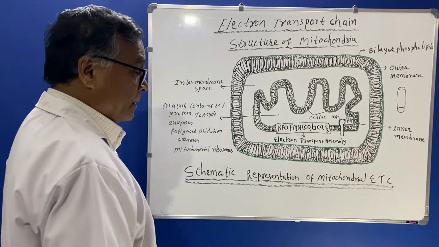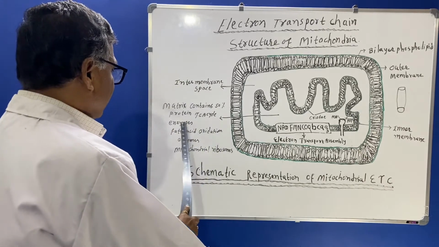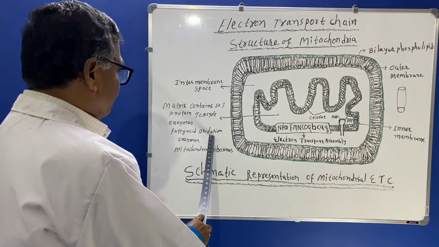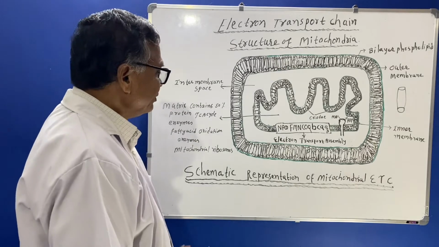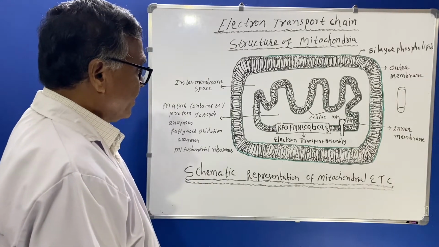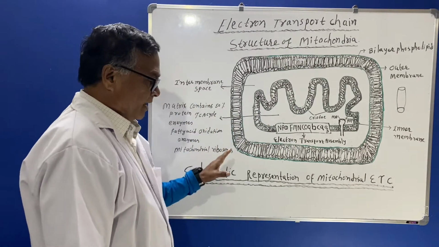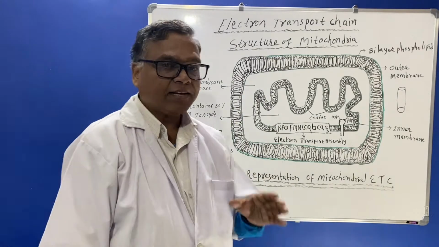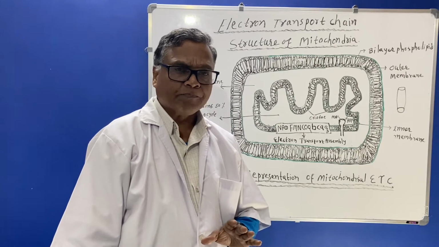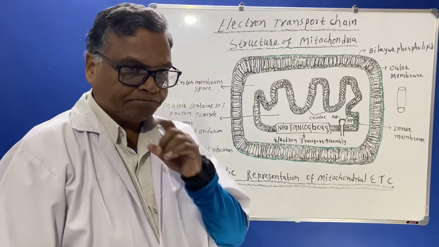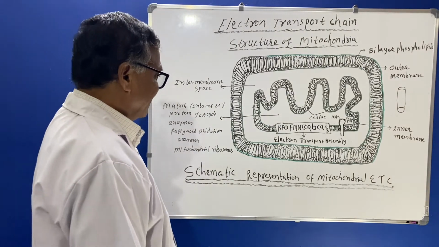It is called the matrix, and this matrix contains 50% protein, TCA cycle enzymes, fatty acid oxidation enzymes, and mitochondrial ribosomes. So you should know that this is the structure of the mitochondria. It is said that mitochondria is the powerhouse of the cell. Why is it said so? Because ATP is generated there, therefore it is said to be the powerhouse of the cell.